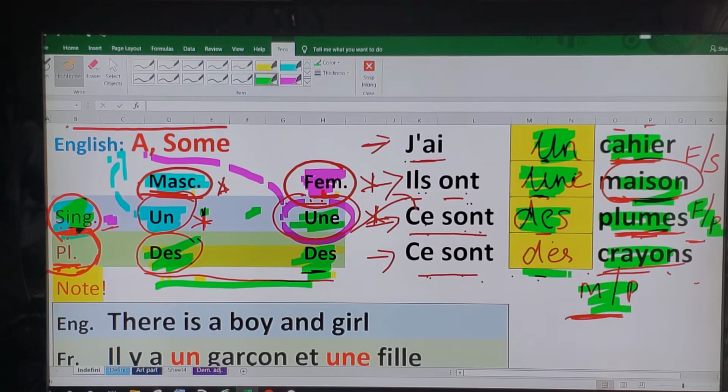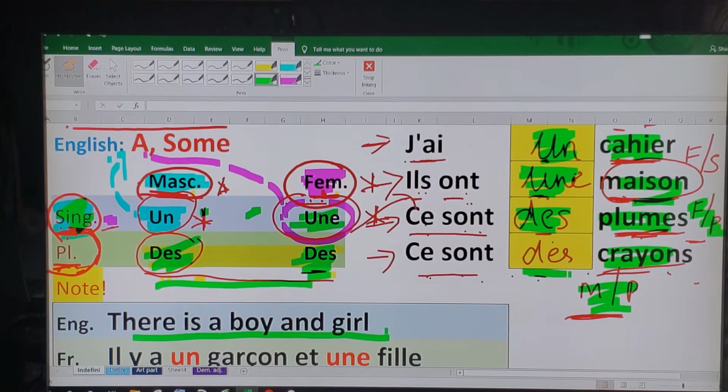Okay, I want to move on to a little tip that I usually share with most of my students. In English, let's just move on to the example. We say there is a boy and girl standing there. There is a boy and girl in the class.